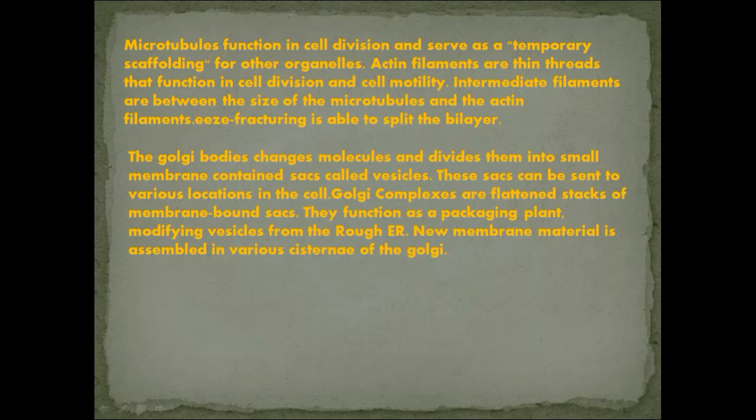The Golgi body changes the molecules and divides them into small membrane-contained sacs called vesicles. These sacs can be sent to various locations in a cell. Golgi complexes are flattened, membrane-bound sacs. They function as a packing plant, modifying vesicles from the rough endoplasmic reticulum. New membrane material is assembled in the various cisternae of the Golgi.